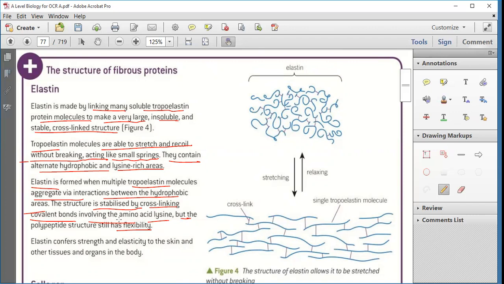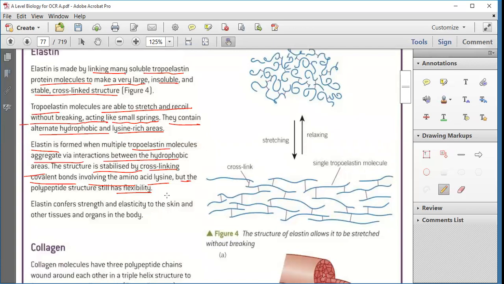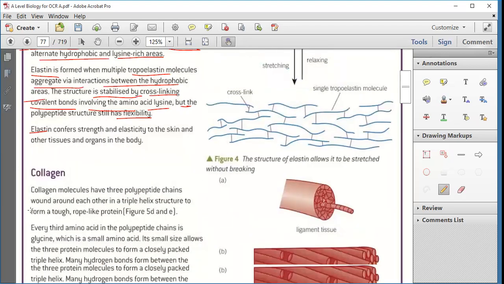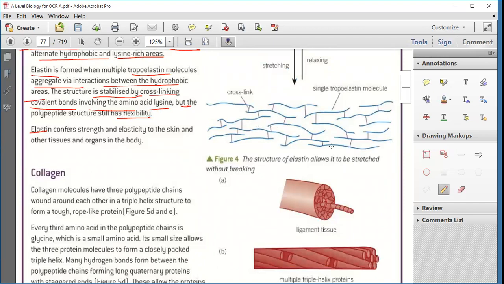Now what happens? With the covalent bonds involving the amino acid lysine, the polypeptide structure is also flexible. This polypeptide structure, whatever is formed, is now flexible. Elastin confers strength and elasticity to the skin and the other tissues of the organs in the body. Because of this elastin, we have soft tissues, soft skin and other organs of the body. Clear? Up to this point, any doubt? Okay, so you can see this is a cross-link structure.